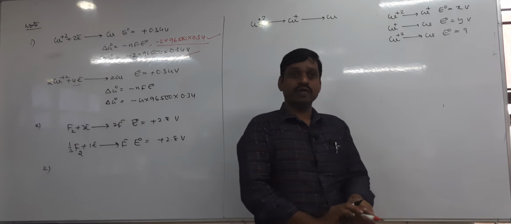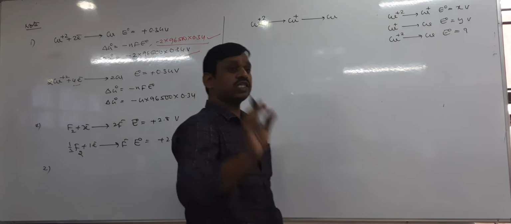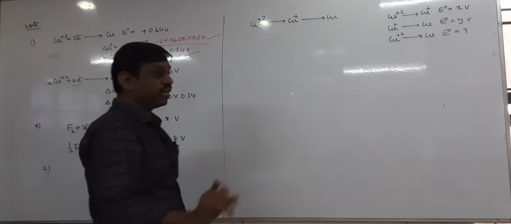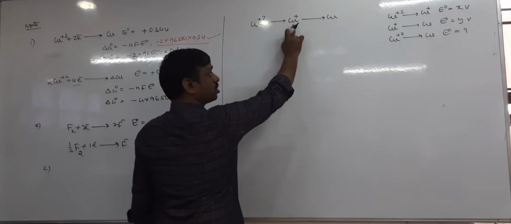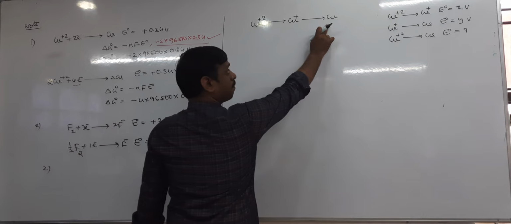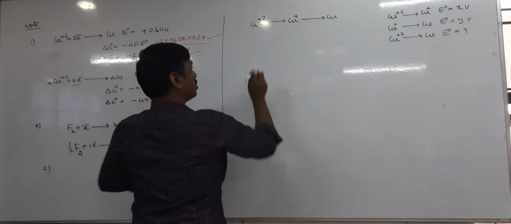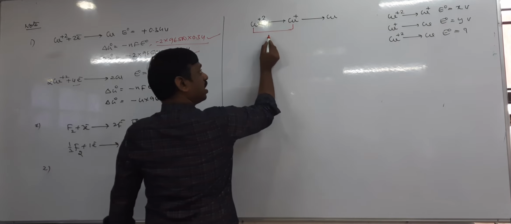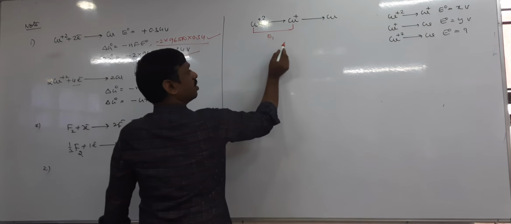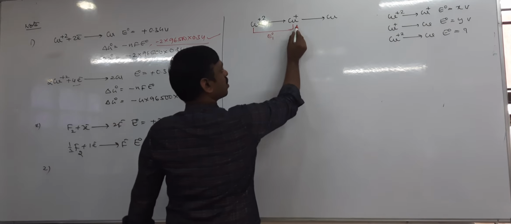Now suppose, I'll tell you. If it is an extensive property, you can take it like this: Cu plus 2 converts into Cu plus 1 converts into Cu. Now tell me, Cu plus 2 converts into Cu, let me take it as E01.